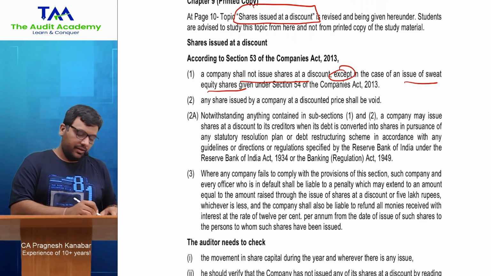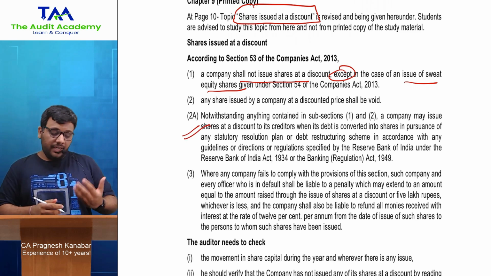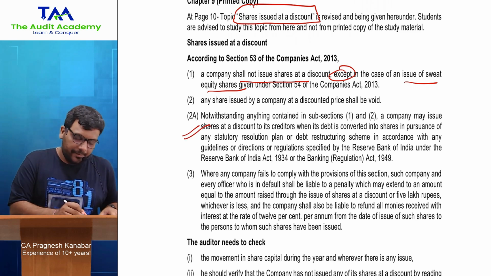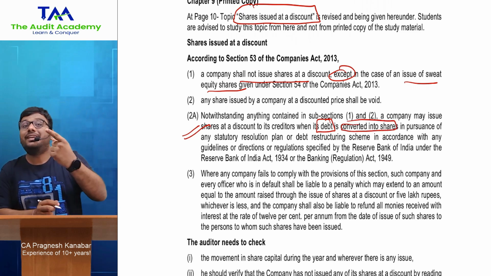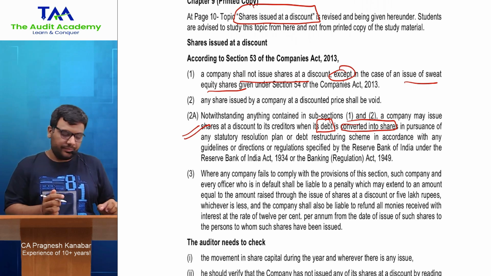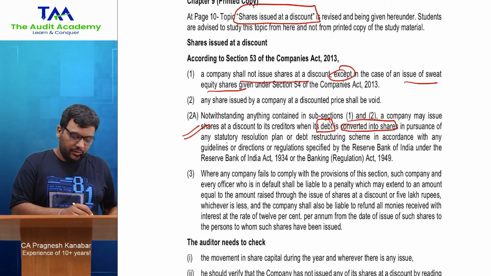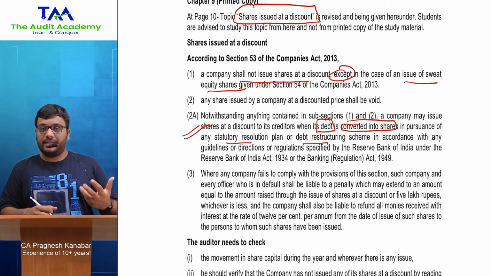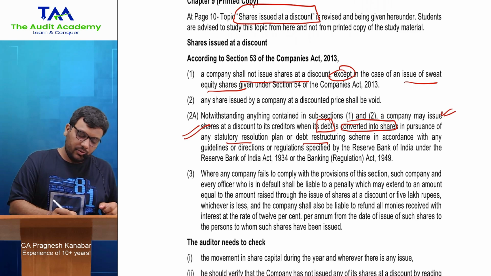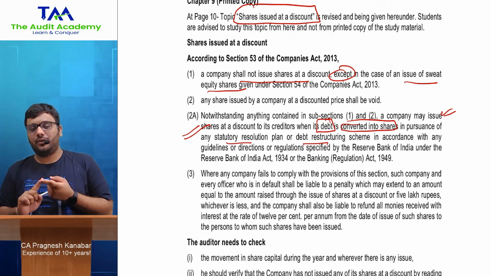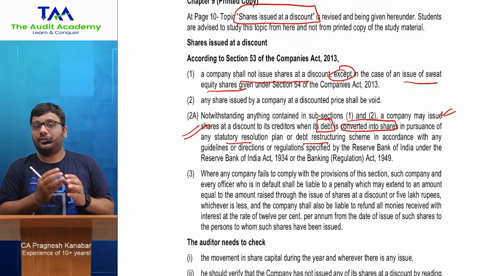However, if you see over here that when the company is trying to negotiate with its creditors, and the company has converted its debt into shares, all right, because of some reconstruction, in accounts there is the chapter on internal reconstruction, all right, to negotiate with the creditors, then in that case if it is a proper statutory resolution plan or debt restructuring scheme which has been approved by the RBI, the Banking Act, all right, then in that case the company may issue shares at a discount, so it is fine. So the general rule is the company will not issue shares at a discount unless it is a sweat equity share or it is a part of a restructuring scheme.